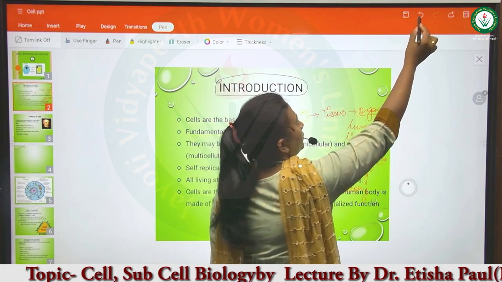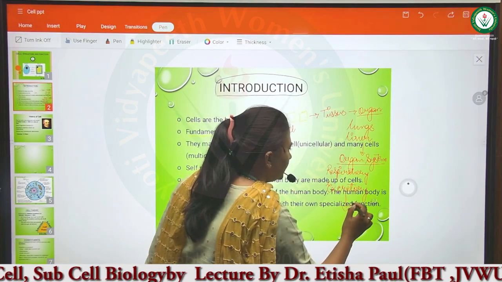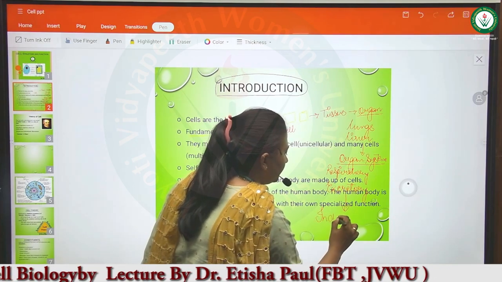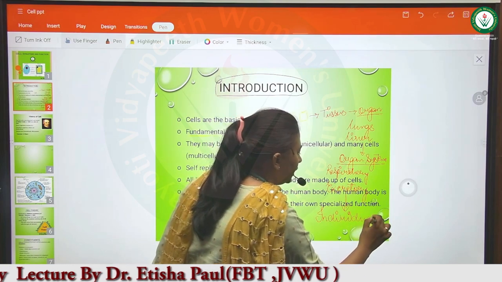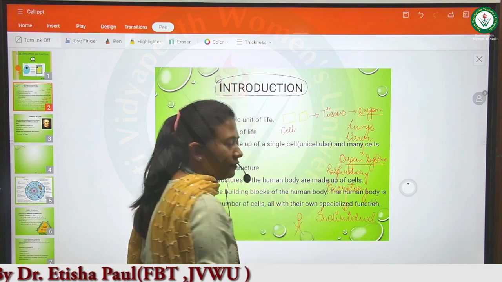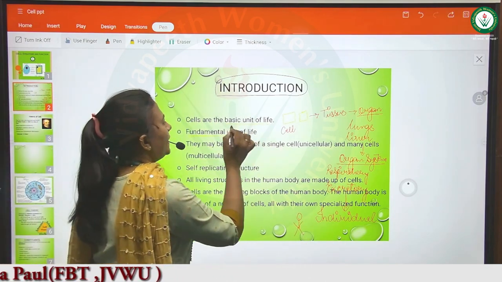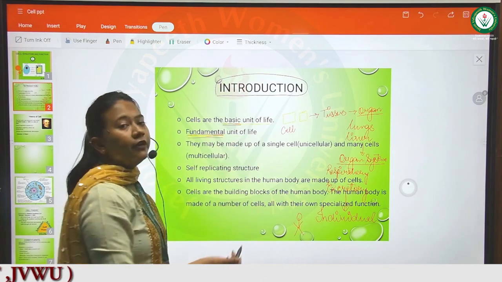Then after that this organ system will develop into a whole individual. It will develop into a whole human being. So that's why we are calling cell the basic and the fundamental unit of life.